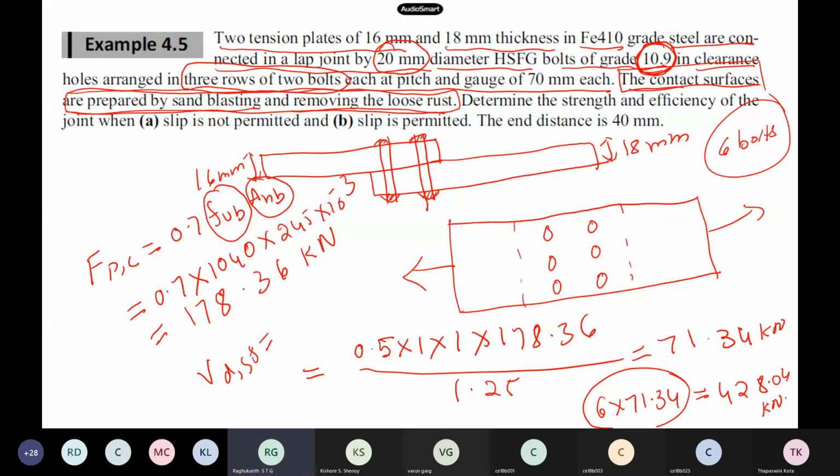Now, when slip is permitted and when slip is not permitted, what is the meaning of this? As I already told you, two types of things are there. One is serviceability.